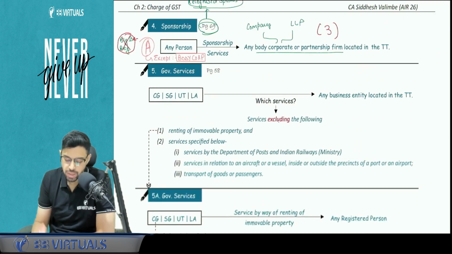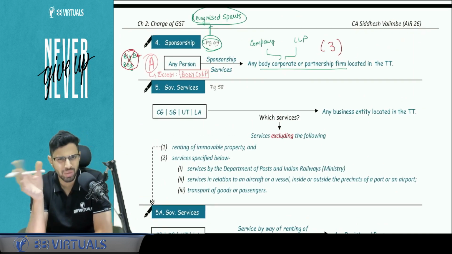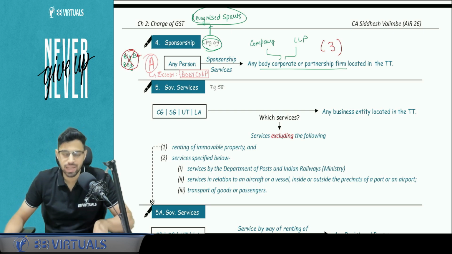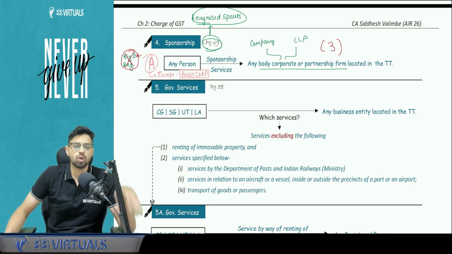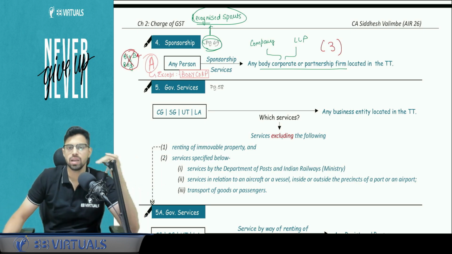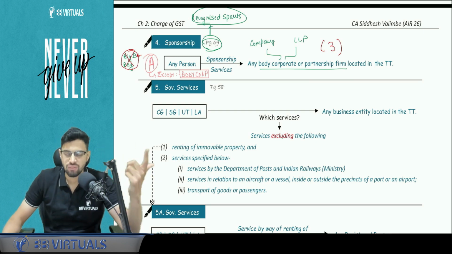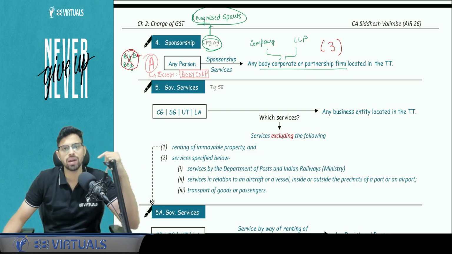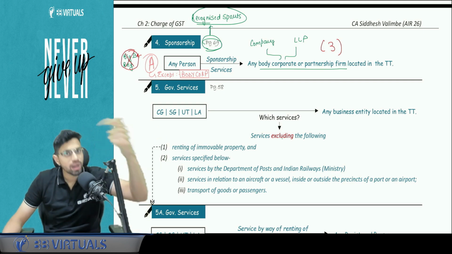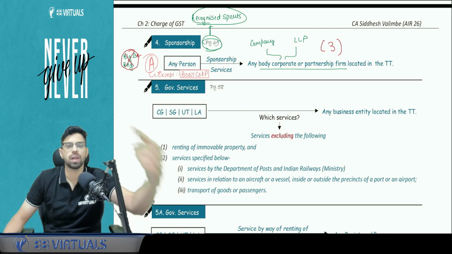Yes. Now going to next, sponsorship. With respect to sponsorship, there exists an exemption entry with respect to certain sports, but that is not a very big analytical entry, unlike our GTA and legal. So I'm not covering it right now. Just understand what is the meaning of sponsorship. You come to me and say, sir, in our local society, in our community, let's say we are having a cricket match, so please pay us 5 lakh rupees so that we can incur the expenditure, and in return all the boundaries will have the name of your S1 classes. So you are providing me sponsorship service, I am the recipient and I am paying you for that. You are the supplier, I am the recipient.